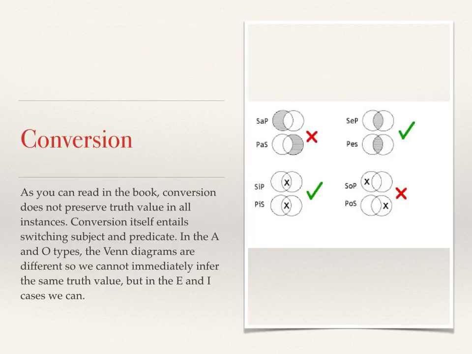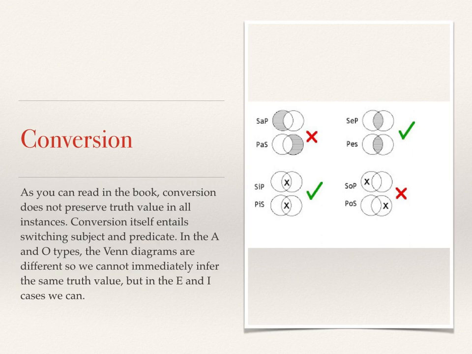Let's do conversion. Okay? As you can read in the book, conversion does not preserve truth value in all instances. Conversion itself entails switching the subject and predicate. In the A and O types, the Venn diagrams are different, so we cannot immediately infer the same truth value. But in the E and I cases, we can.